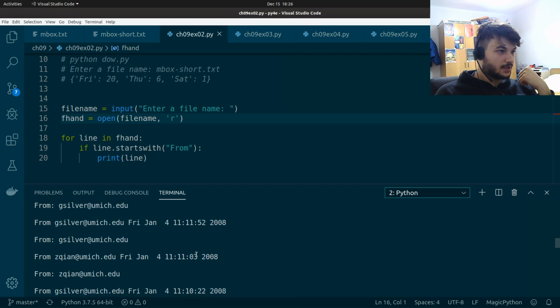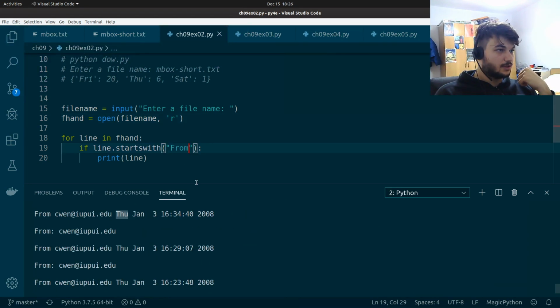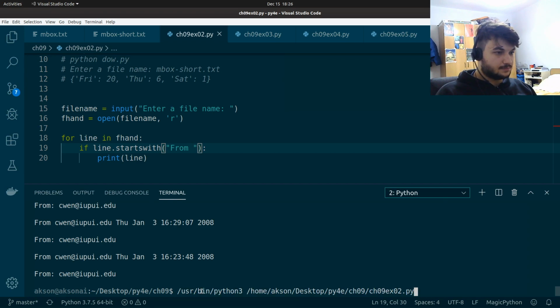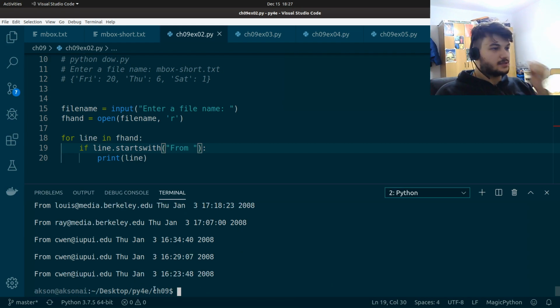So we need to specify that we only want the lines which start with From and a single space. Let's run this again and see. Mbox short dot txt, and this is exactly what we want.